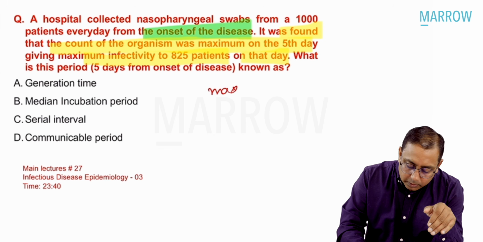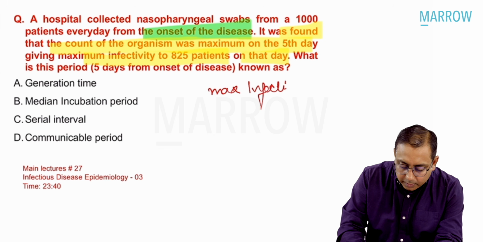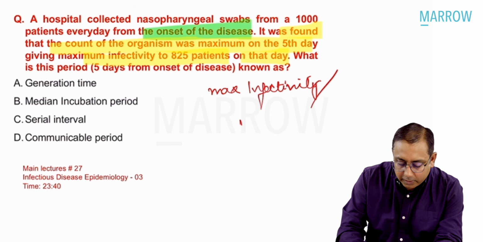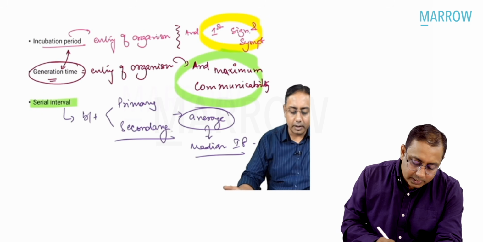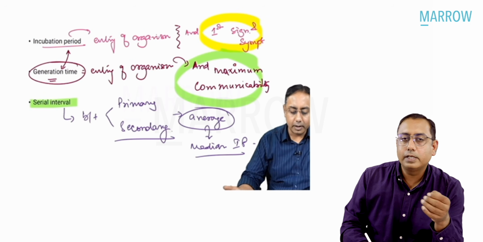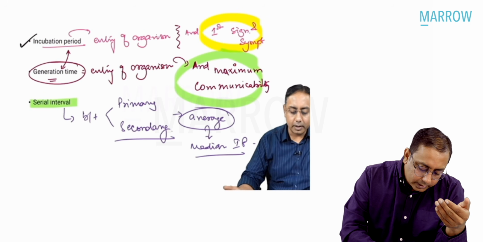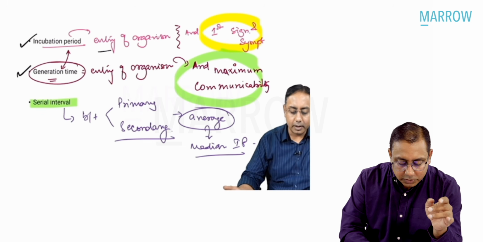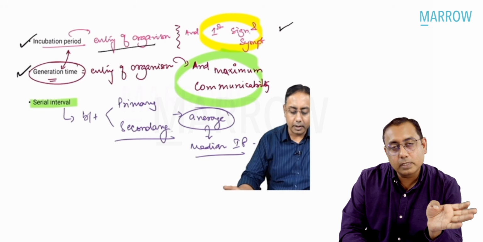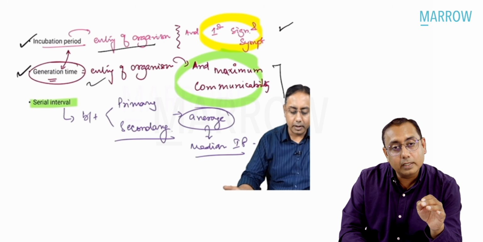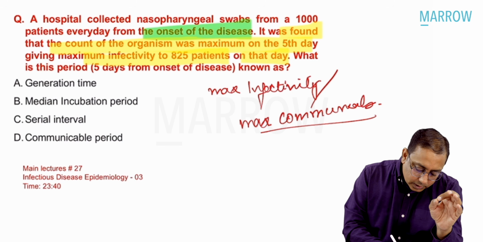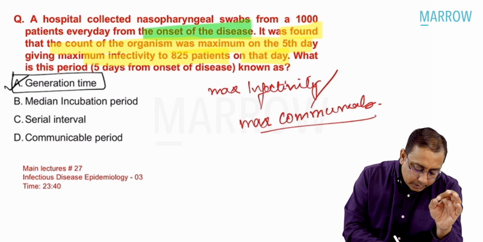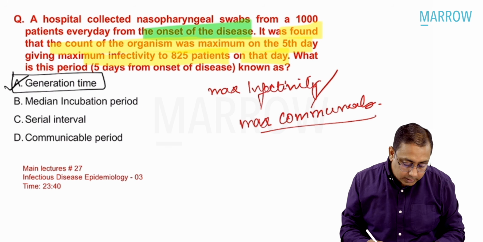So we talk about the maximum infectivity, or the maximum communicability. Beta, this is from lecture number 27. I've taken a screenshot that there is something called the incubation period and then there is the generation time. Incubation period is entry of organism and the first sign and symptom. Generation time is entry of organism and the maximum communicability. So this is what we call the generation time. Option A is the best possible answer you would like to mark in your exam.